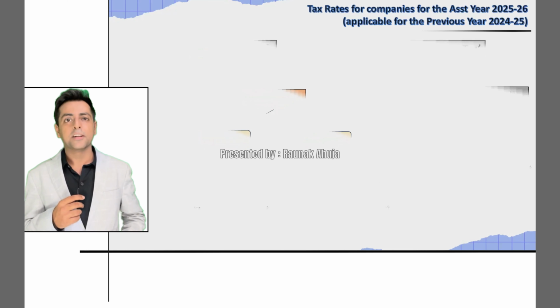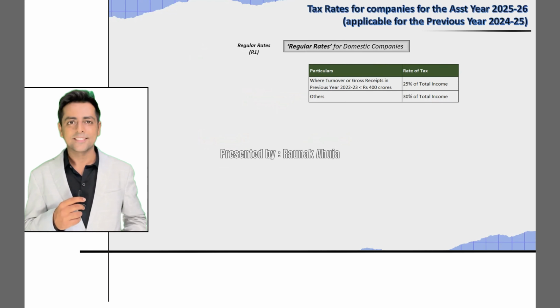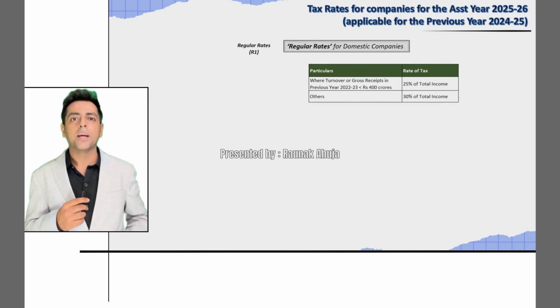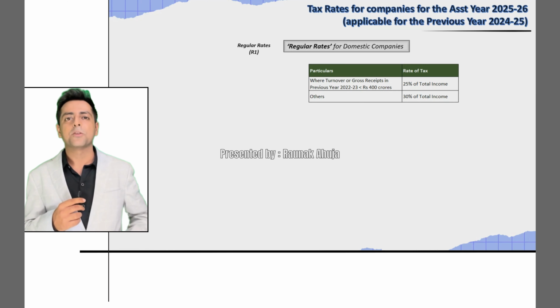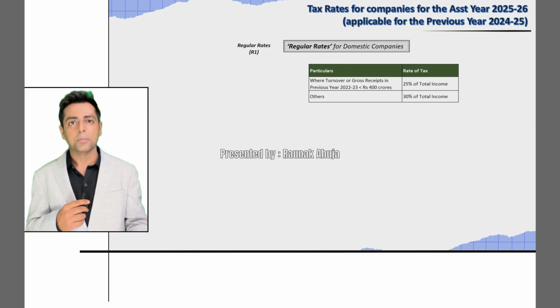The first is the regular rates of tax for domestic companies, which we denoted by R1, where in case the total turnover of the company in the financial year 22-23 does not exceed 400 crores, the tax rate that would be applicable would be 25% of the total income. In case it exceeded 400 crores, the tax rate would be 30%. Note, this rate of tax is for companies which are domestic companies, irrespective of whether it's a manufacturing company or not.